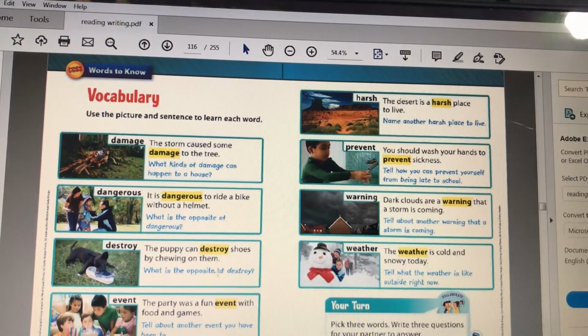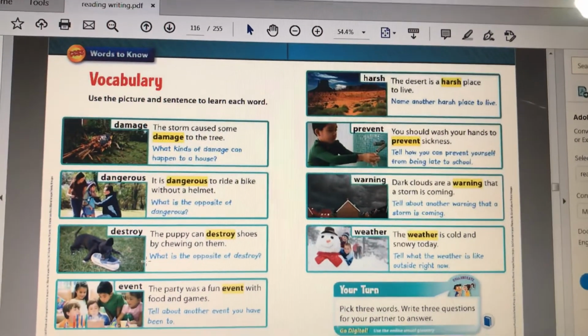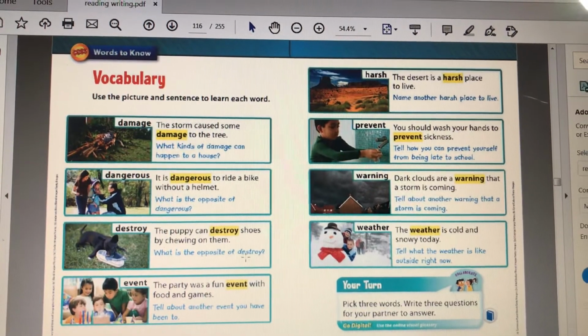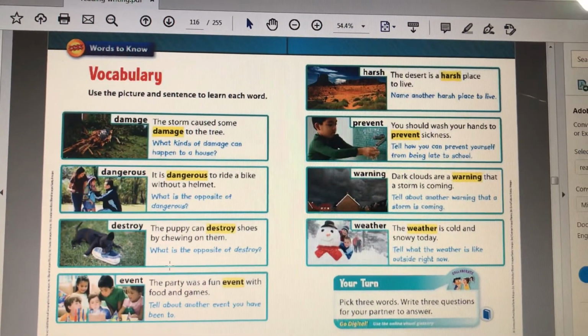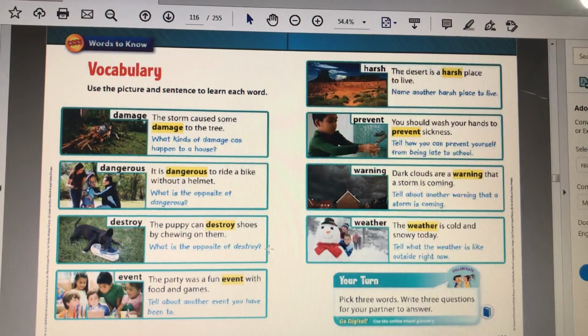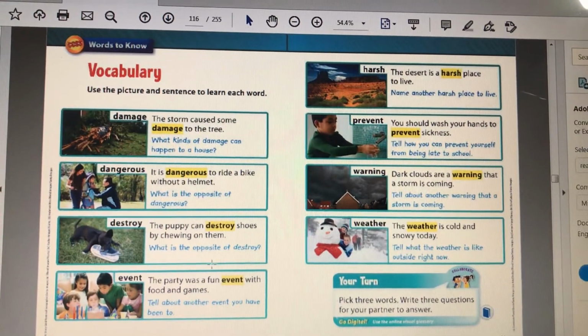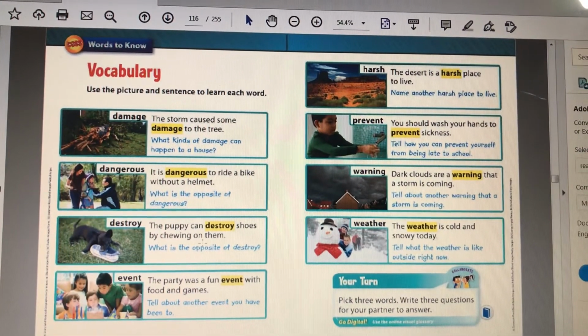All right, what is the opposite of destroy? So this is going to be a little tricky question for you guys to find at home. What is the opposite of destroy? So if by destroying something we are ruining something, I want to know what the opposite of destroy means.